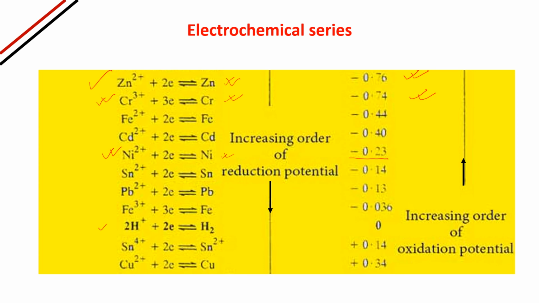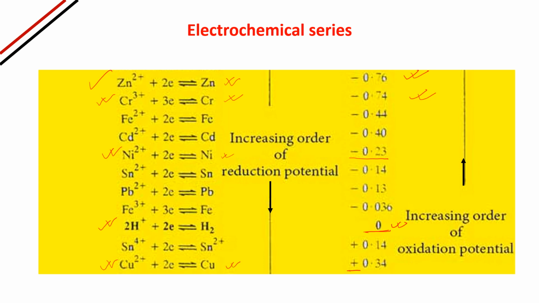Now see for hydrogen, 2H plus plus 2 electrons gives H2. Its value is 0. We all know that. The electrode potential, the reduction potential, for hydrogen is taken as 0. Now see for copper: Cu2 plus plus 2 electrons gives you Cu.